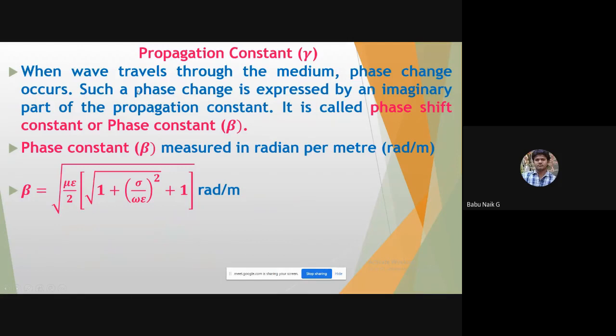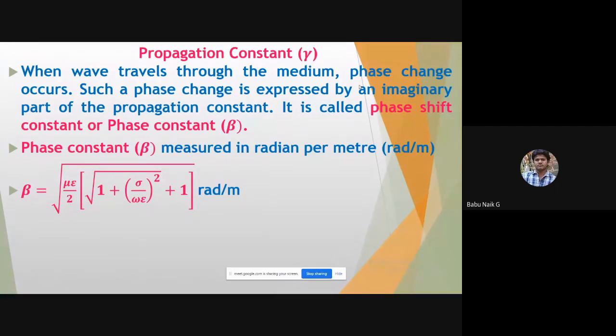Similarly, now the other part. When the wave travels through such a medium, a phase change occurs. That means after reaching the medium, there is phase shifting. It will not be the same as in free space. Once it reaches the medium, the phase changes, like the phase angle we calculate for transmission lines.